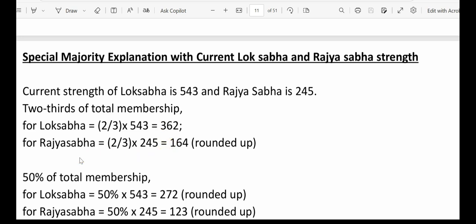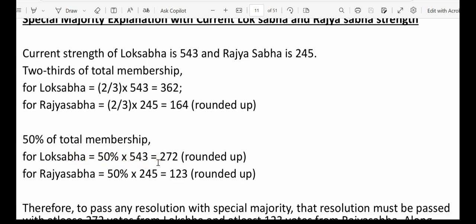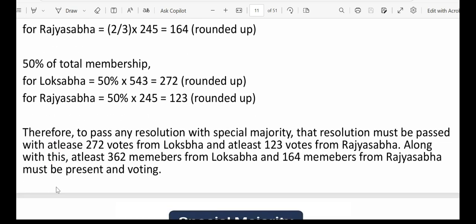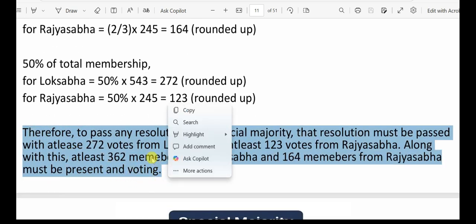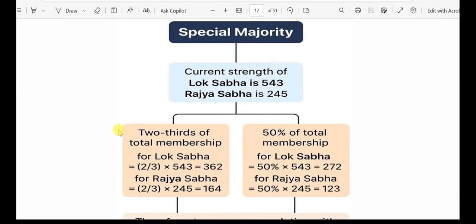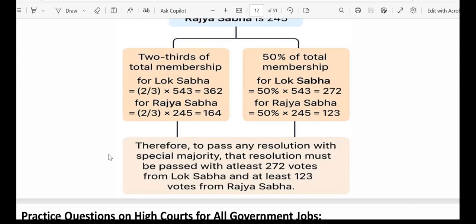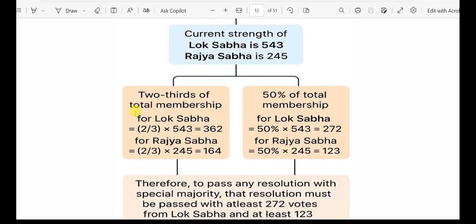Now let's get the 50% of total membership. For Lok Sabha, it will be 272. This is a rounded up value, and for Rajya Sabha, it will be 123. Right? Now, to pass a resolution, at least 272 votes from the Lok Sabha are needed, and for the Rajya Sabha, at least 123 votes are needed. I hope this is now clear. Please let me know if you need more clarification. Now you can go through this diagram. Here I have mentioned it again. Using this diagram you can memorize this for a long time.